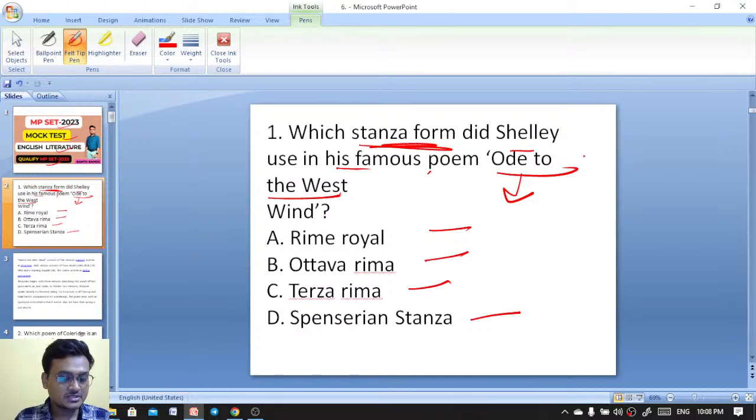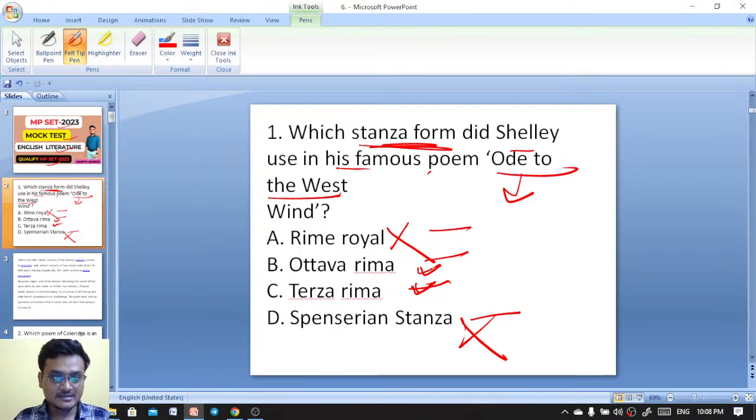Is it Spenserian stanza? Is it rhyme royal? Is it ottava rima or terza rima? Ode to the West Wind was written in rhyme royal? That is not correct. Spenserian stanza? That is also wrong. We have eliminated two options, rhyme royal and Spenserian stanza. You have the remaining two options: ottava rima and terza rima.